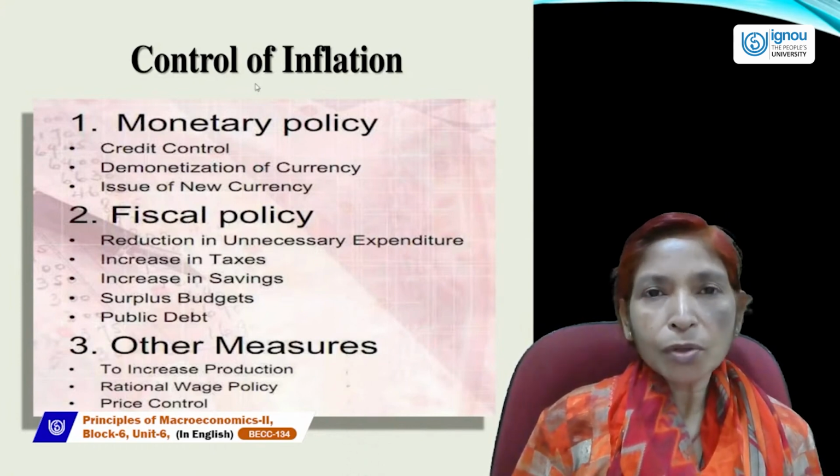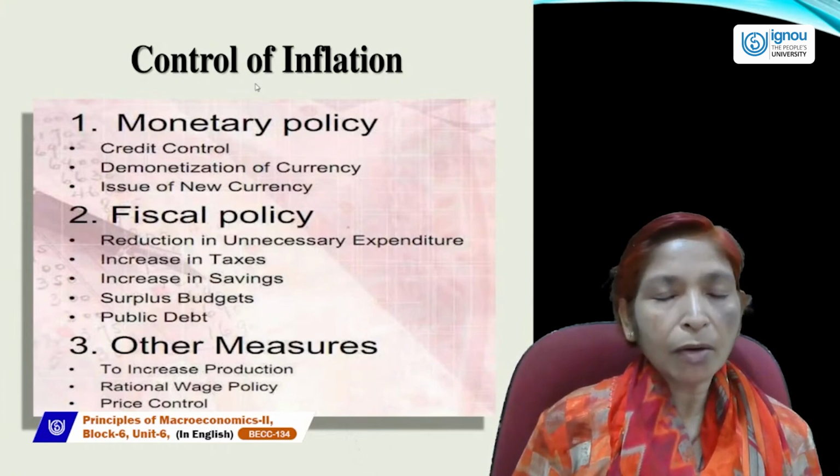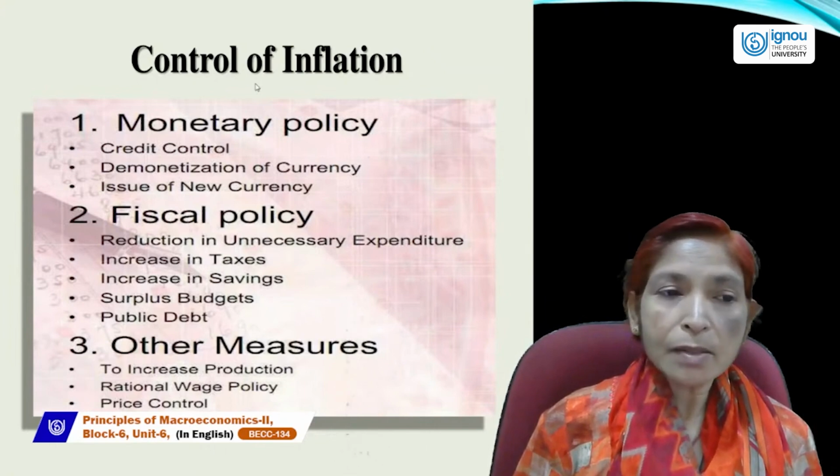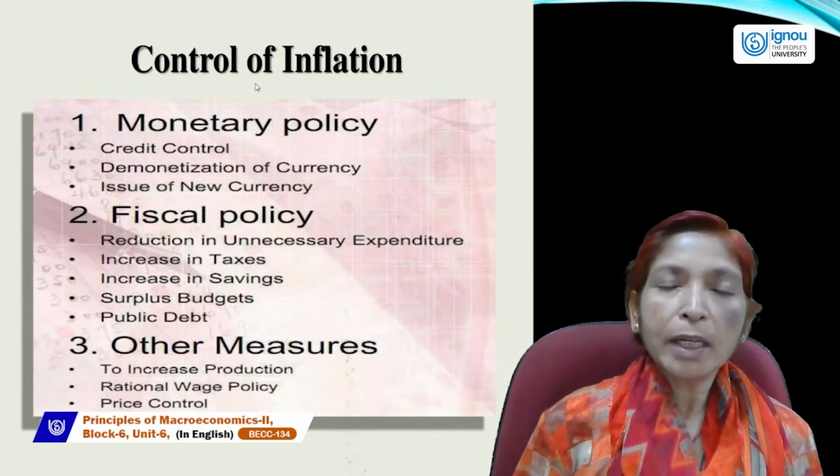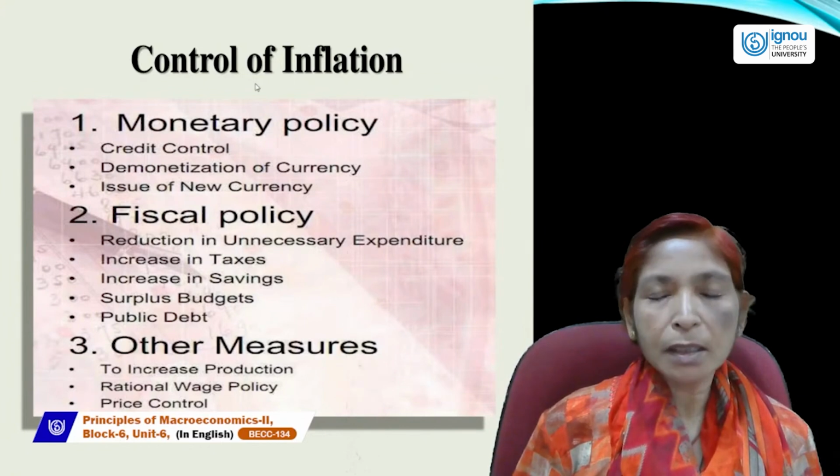When government wants to solve the problem of black marketing or underground economy, if these situations exist in the economy, then government can take the step of demonetization of currency, and government can issue new paper currency at the time